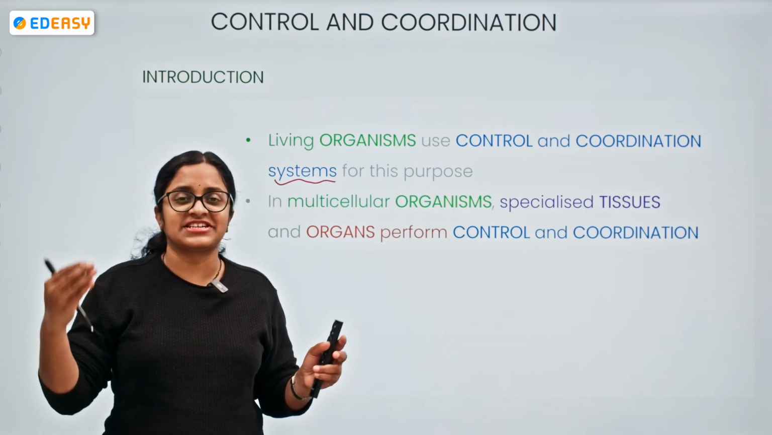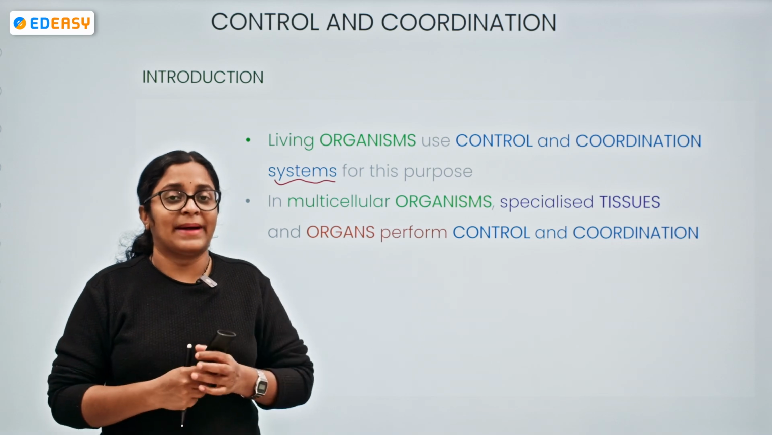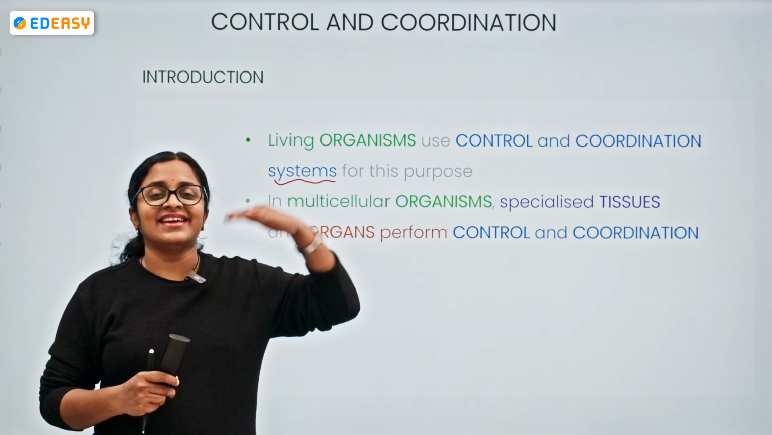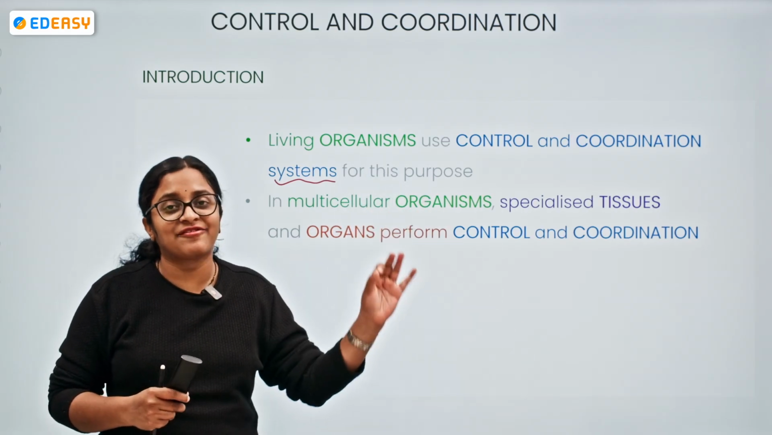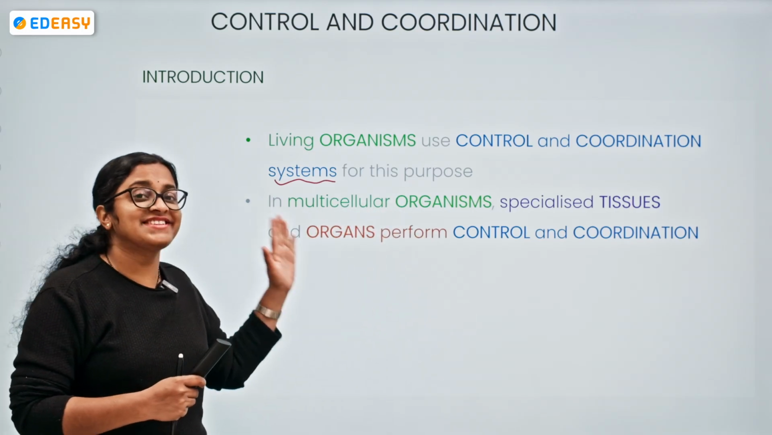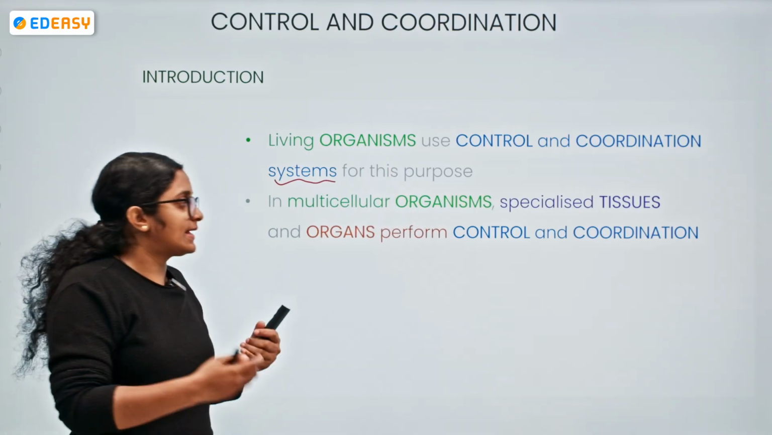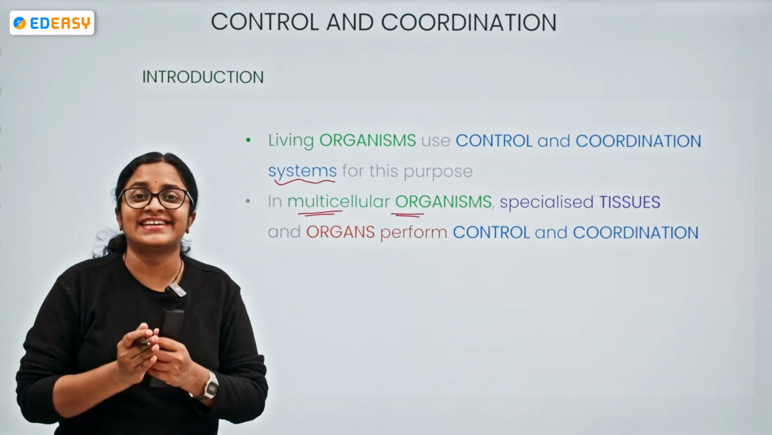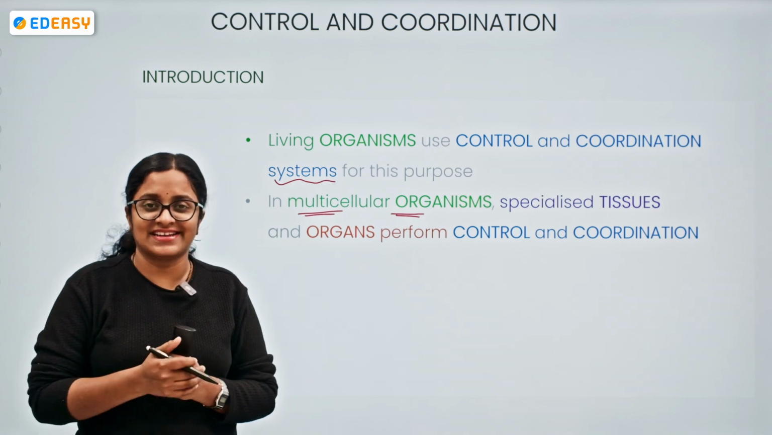Nutrition, respiration, transportation, excretion, control and coordination, all will be exhibited by the single cell. But if it is a multicellular organism, where there is an increase in the structural complexity of the living organism, of course, we could find specialized tissues and organs in order to perform the control and coordination. So with respect to the multicellular organism, specialized tissues and specialized organs will be performing the control and coordination.